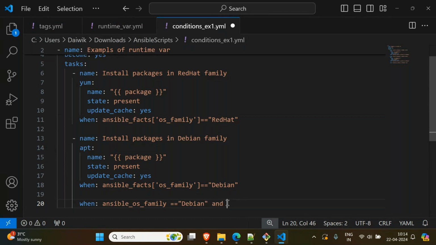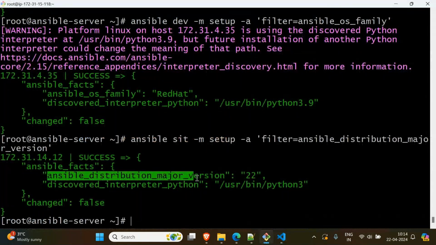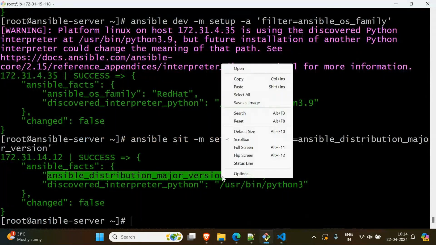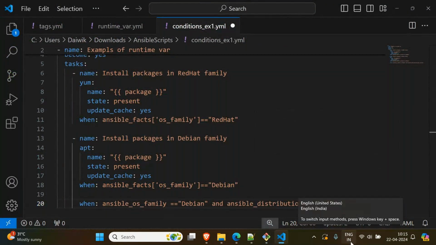And next, what? Distribution, the same thing, right? Whatever is given, ansible, this is a variable name. You can directly use it. Copy. Directly you can use it in your code. Paste. This is your variable name. Here, equal to, double equal to.